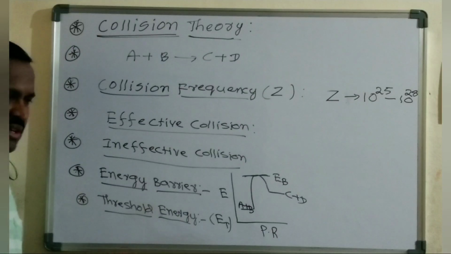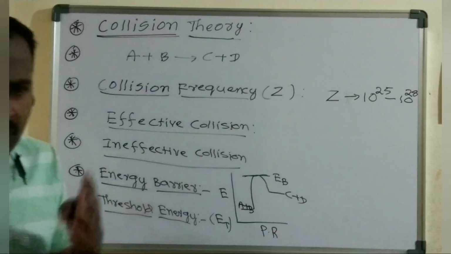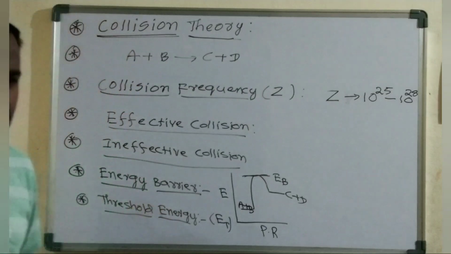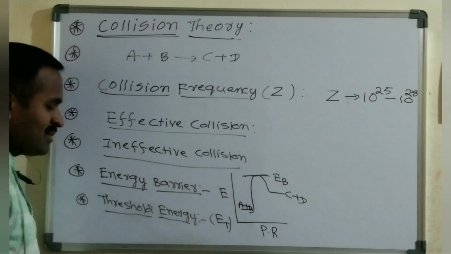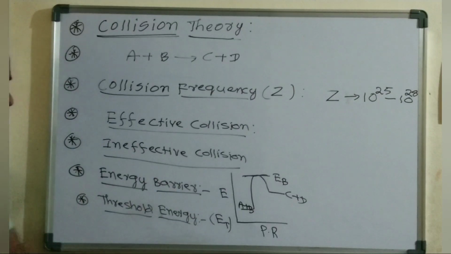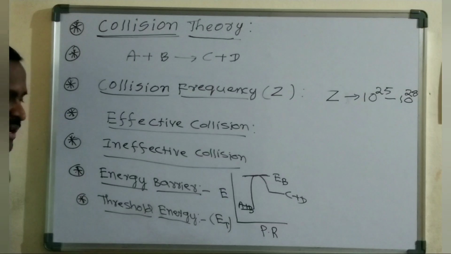Threshold energy is nothing but the minimum amount of energy that the reactant molecules should possess for a chemical reaction to occur. That particular minimum amount of energy is the threshold energy. Generally it is represented by the symbol ET, right?